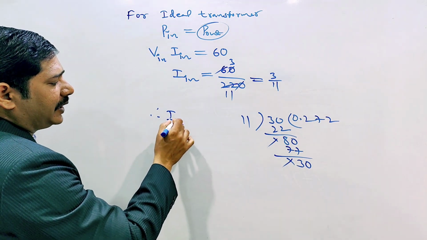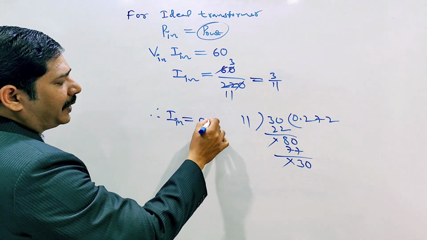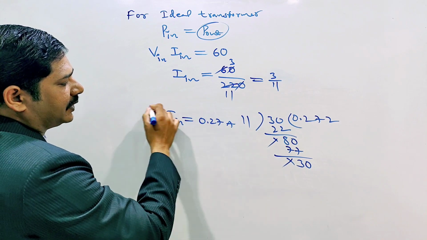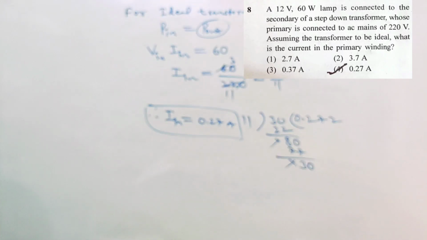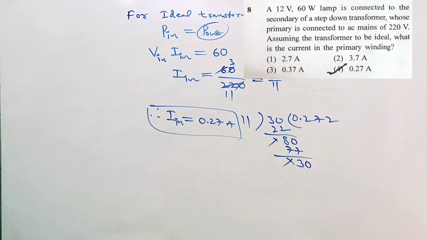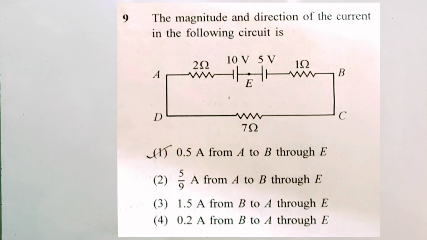Okay, I input is equal to how much? 0.27 amperes. 0.27 amperes. Which option is correct? The fourth option is correct. This question you can check on screen.